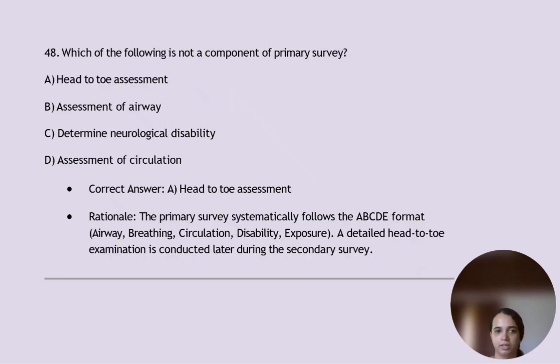Which of the following is not a component of primary survey? It is head to toe assessment. So the primary survey systematically follows the ABCDE format, that is airway, breathing, circulation, disability and exposure. A detailed head to toe examination is conducted later during the secondary survey.